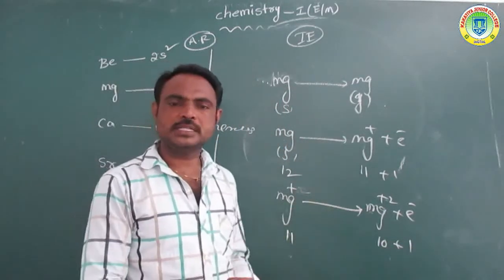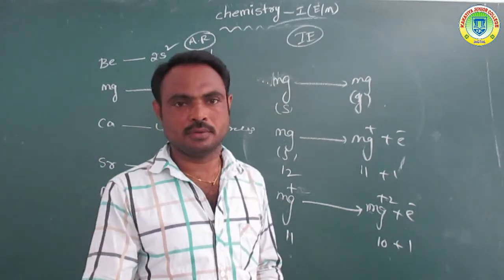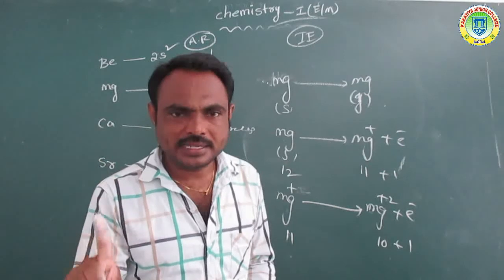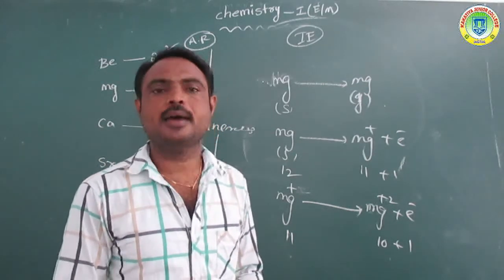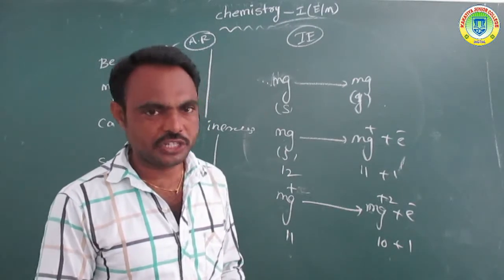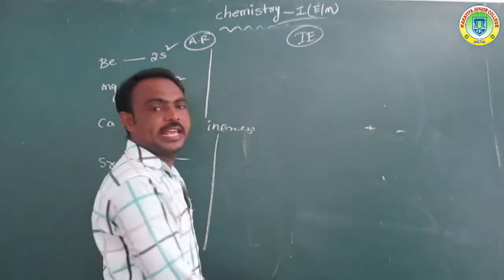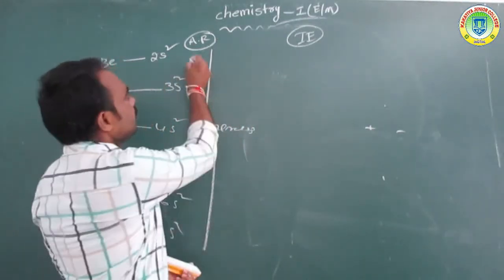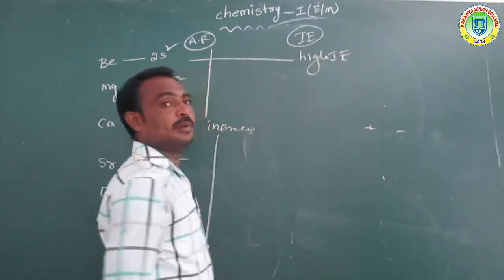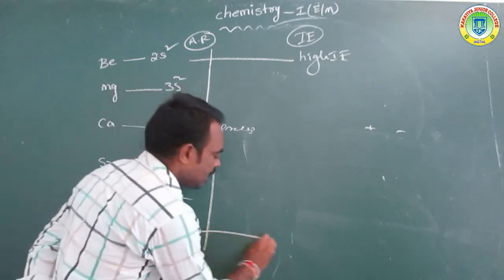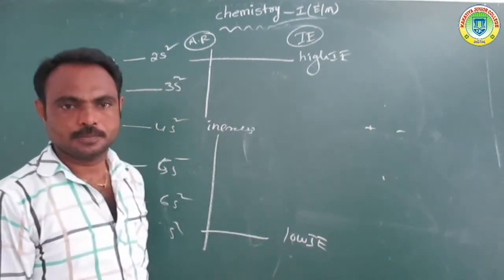In this process, we require some energy to remove the electron. That minimum energy is called ionization enthalpy, ionization energy or potential. So what is the trend? Beryllium has very high ionization enthalpy values, and radium has very low values.